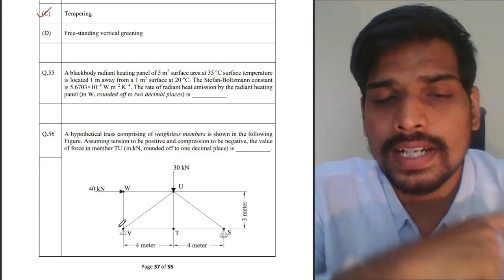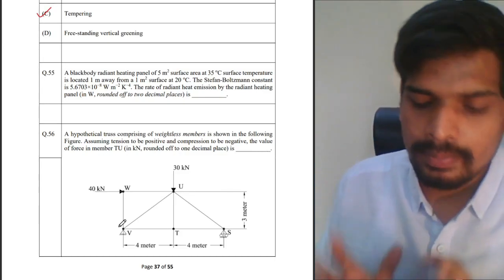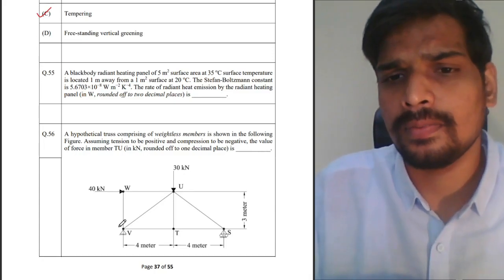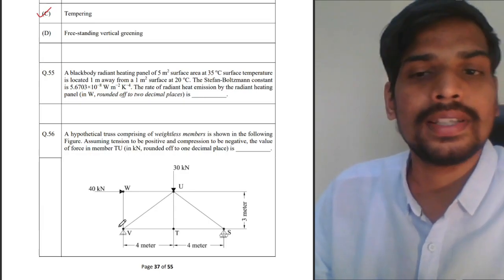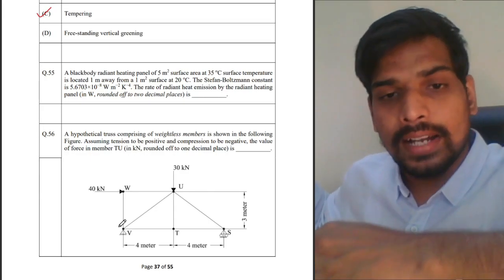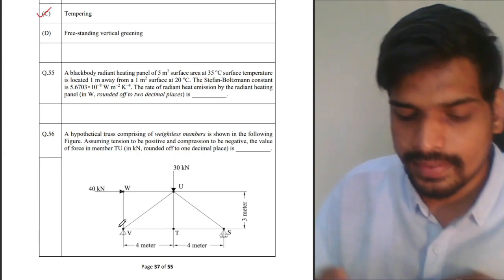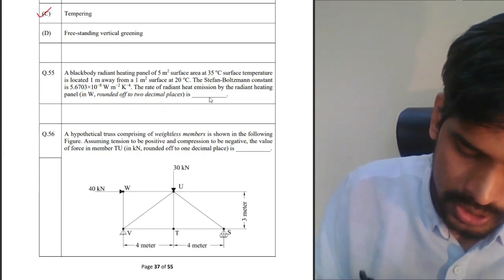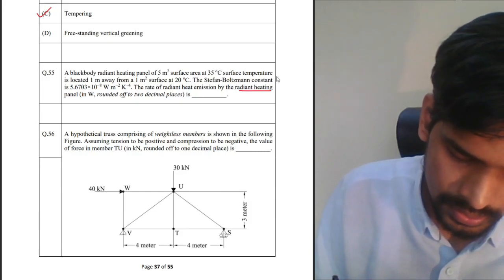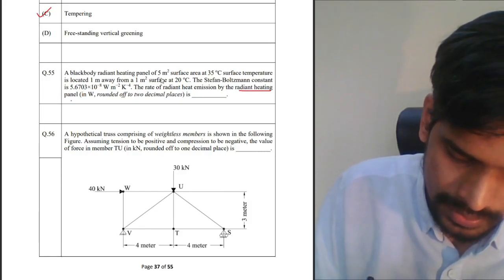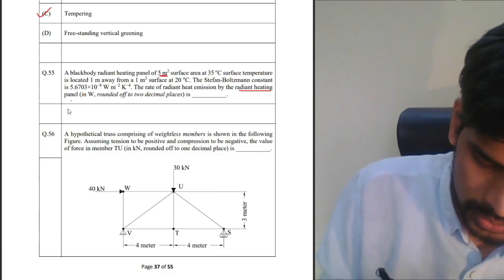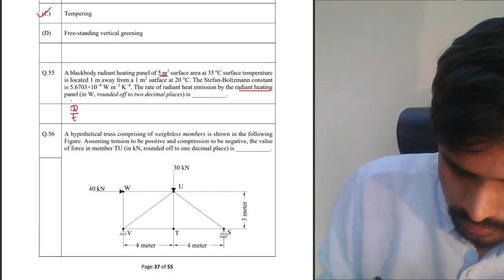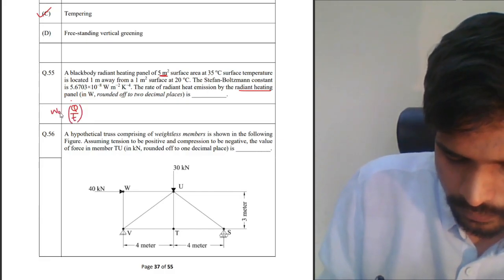In each paper you at least get one such out of context question, probably not directly related to the field of architecture, but then there is some indirect link obviously, because radiant heat transfer also happens in buildings when solar radiation falls onto the surfaces. However, the radiant heat emission from the radiant heating panel is the large panel. So here the rate of radiant heat transfer, joules per unit time, that is measured in watts.